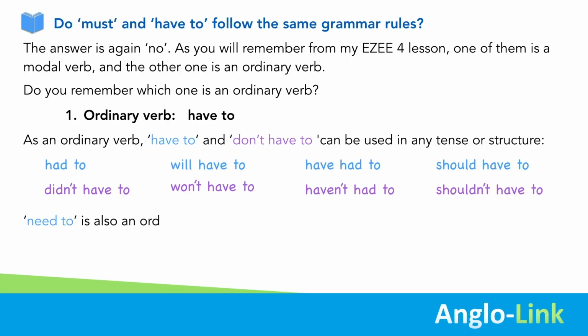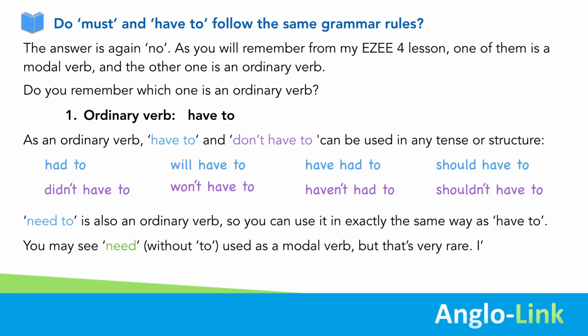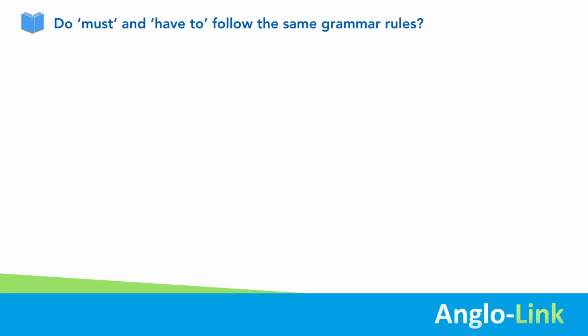Now, need to is also an ordinary verb, so you can use it in exactly the same way as have to. Just a little note here that you may see need without to used as a modal verb, but that's very rare. I'd recommend you always use need to. So, if have to is the ordinary verb, that means that must is the modal verb.